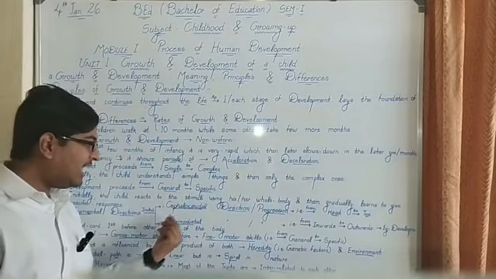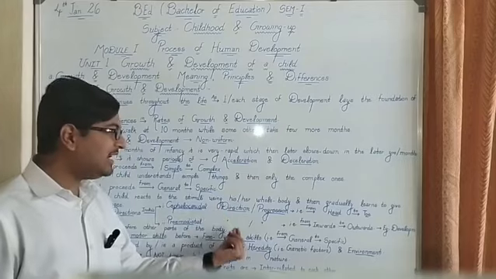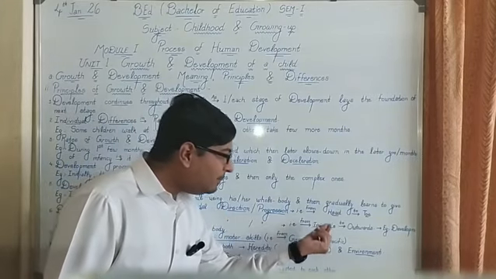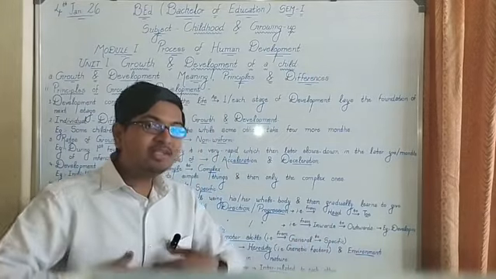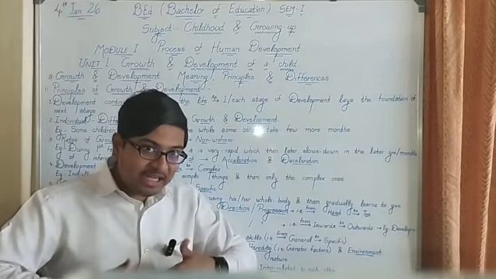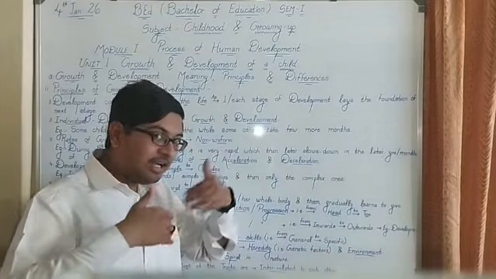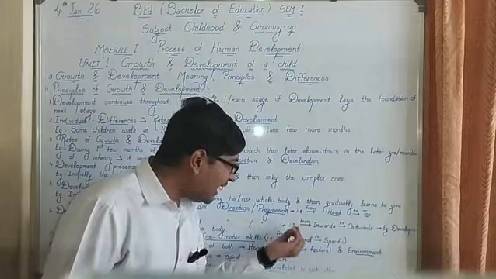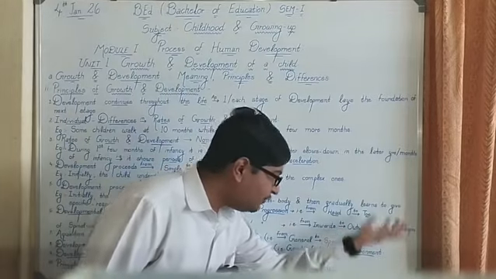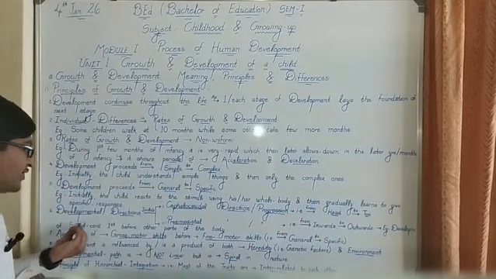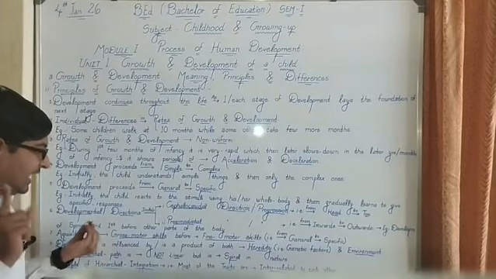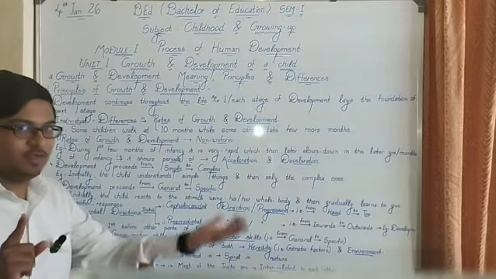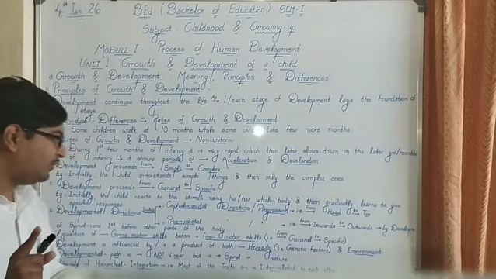And the second developmental direction is proximodistal direction or proximodistal progression. That is, development occurs from inwards to outwards, that is from center to periphery, that is central parts of the body to the peripheral parts of the body. For example, initially there is development of spinal cord before other parts of the body.